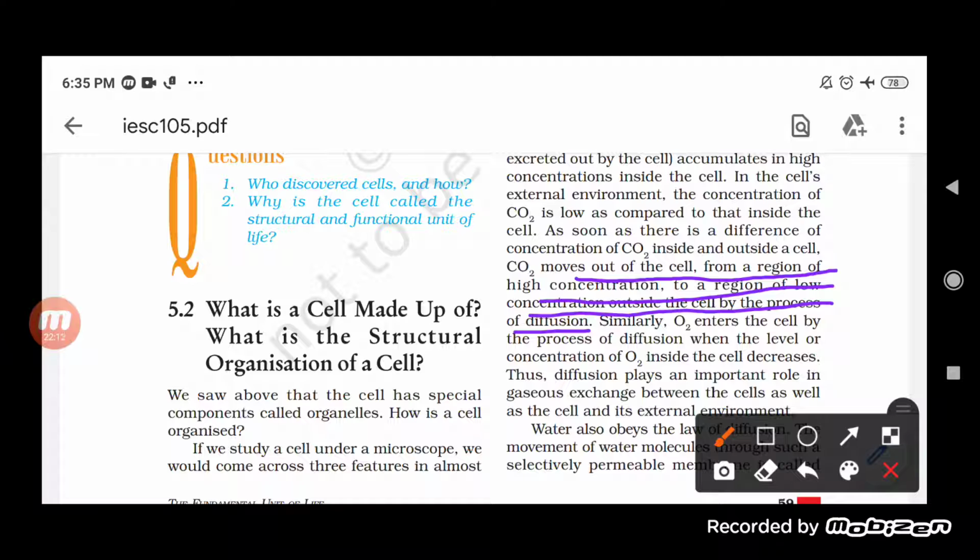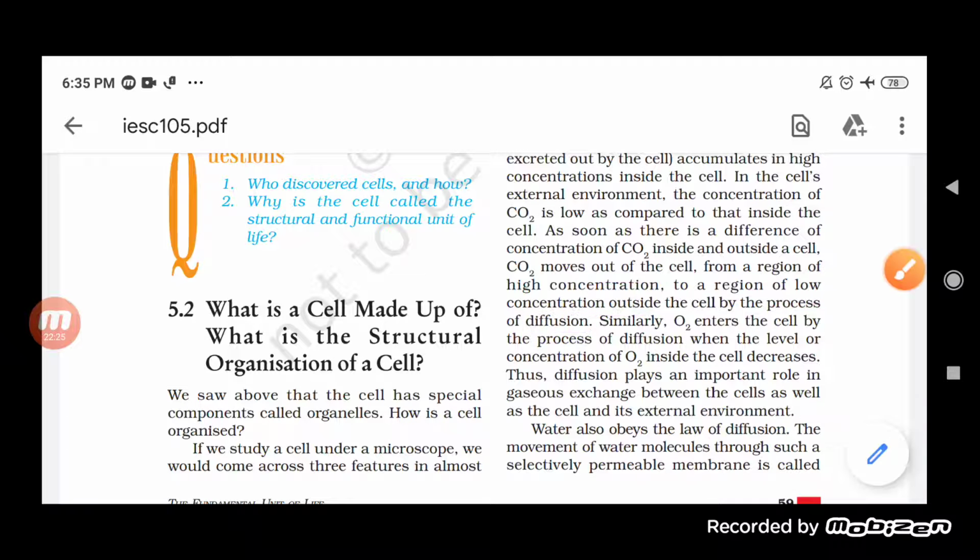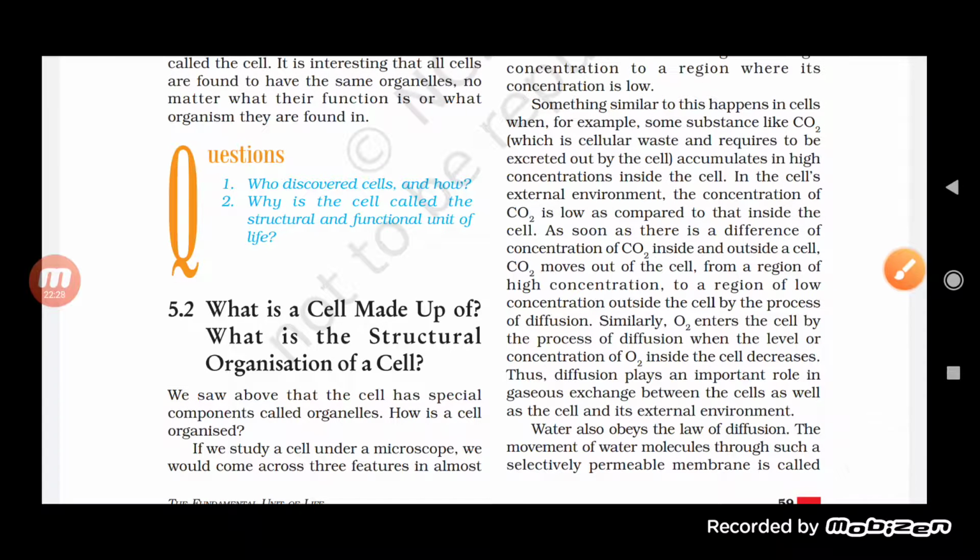Okay. Similarly, if we talk about oxygen, the oxygen level outside the cell is more than inside. So what will happen? The oxygen also starts moving from the higher concentration, that is from outside the cell to inside the cell. And the process remains the same, the process of diffusion. So carbon dioxide moves from inside to outside, and oxygen moves from outside to inside.